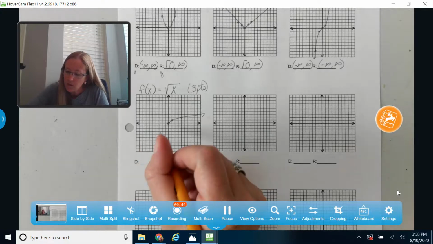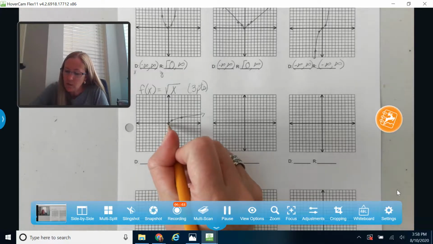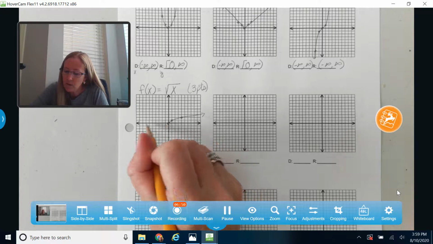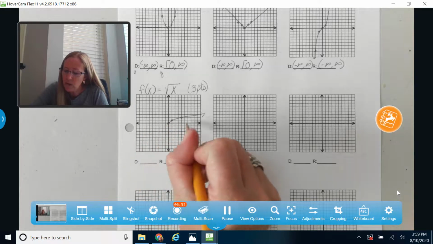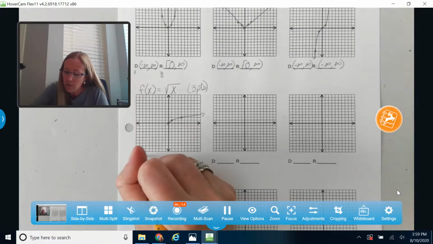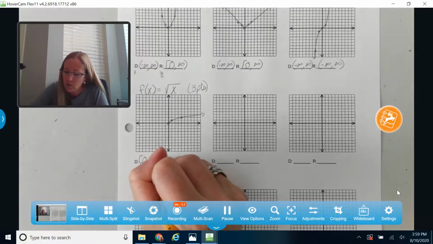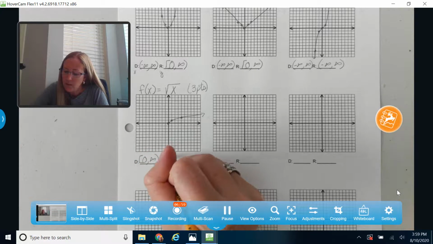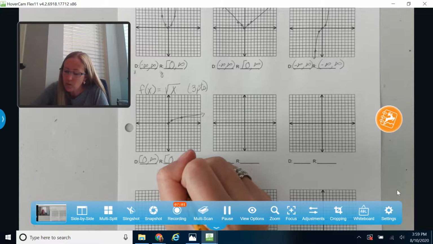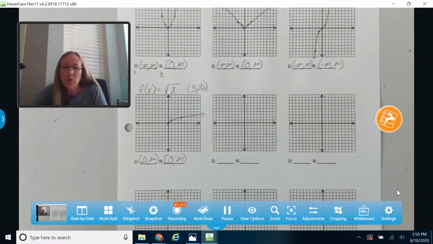Okay, another thing that's pretty different on this one is that our domain is not going to be all real numbers. Again, I can't plug in those negative x values. I can only plug in positive numbers and 0. So I'm going to start at 0 and go up to infinity. And then same thing for my range on this one. Before we do any transformations, I'm just starting everything right there at 0 and getting positive values back.